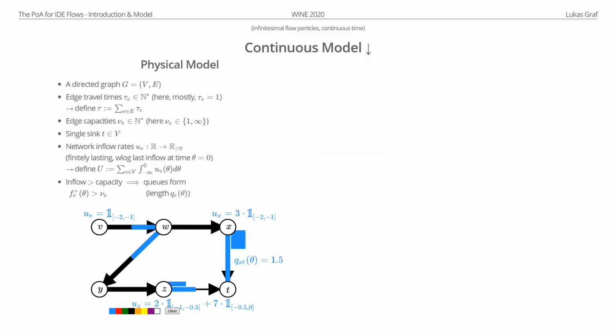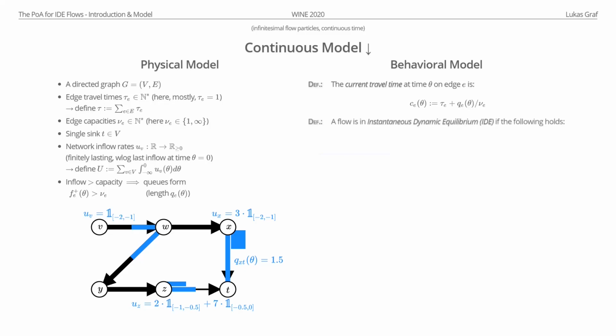To formalize this behavior, we need our behavioral model. First we define a current travel time, which is, for any edge e and time theta, the physical travel time over this edge plus the current waiting time on this edge, right? The length of the queue divided by the capacity. And with this, we can now define what an instantaneous dynamic equilibrium actually is. We will call this IDE for short.